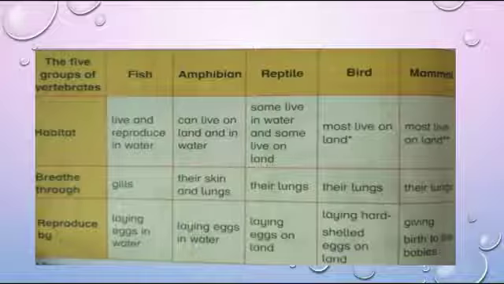Fish reproduce by laying eggs in the water. Amphibians reproduce by laying eggs in the water. Reptiles lay eggs on the land. And birds lay hard-shelled eggs on land. And mammals give birth to live babies.